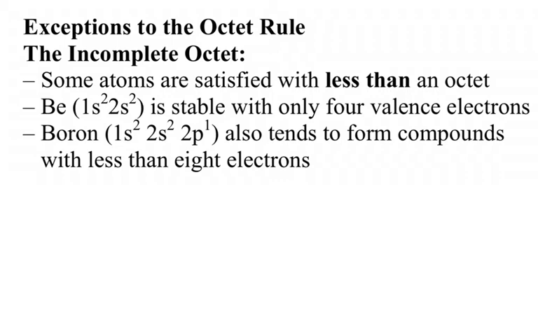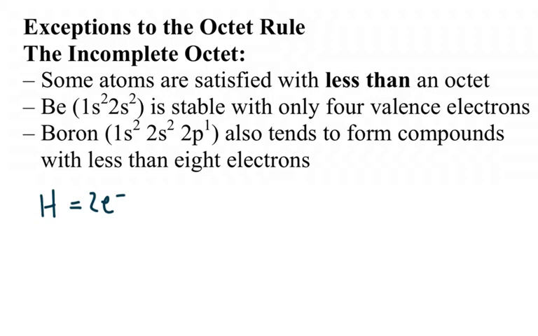The first category would be exceptions where they have an incomplete octet, where they are happy by having less than 8 electrons. Now, we already know about hydrogen. We know that hydrogen follows what is called the duet rule. Hydrogen only needs 2 electrons to be stable, and that's because it only has 1 electron total, and it only needs 1 more to fill in that first energy level, which holds a maximum of 2.